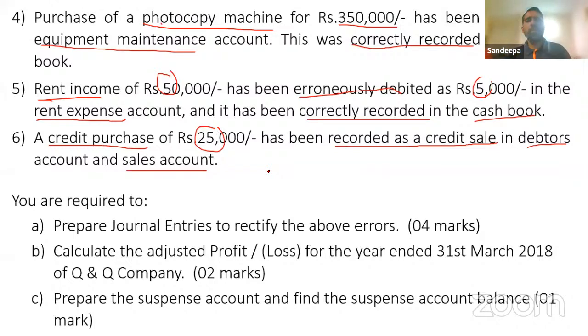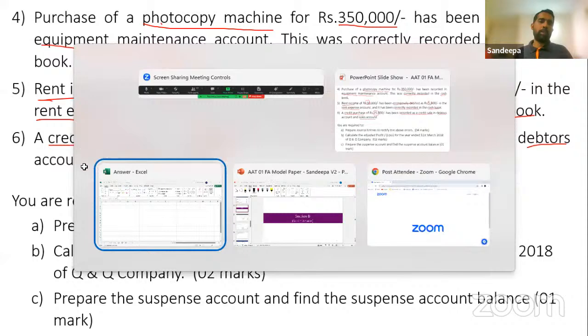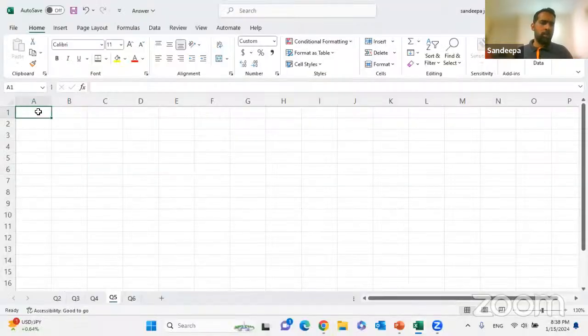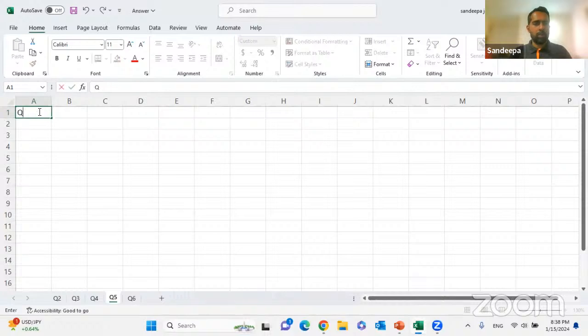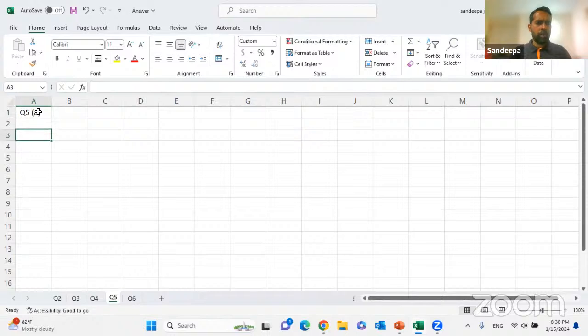So you know the next step. You know the steps. Requirement, glance at the format. You need to prepare the general journal. This is question number 5A. You need to prepare the general journal. Right?